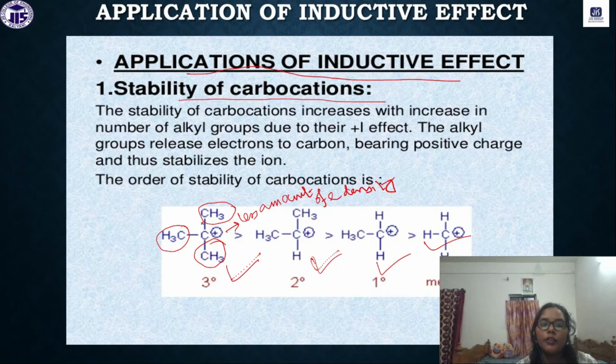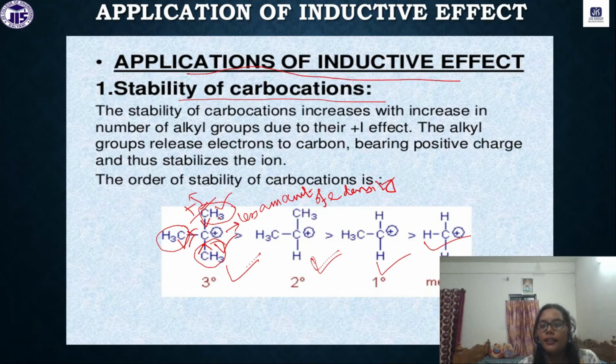This methyl group pushes the electron towards the carbocation, as it has the plus I effect. Whatever less electron density we have on the carbocation will be stabilized by these 3 methyl groups, which have the plus I effect.